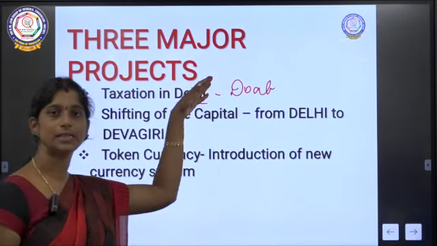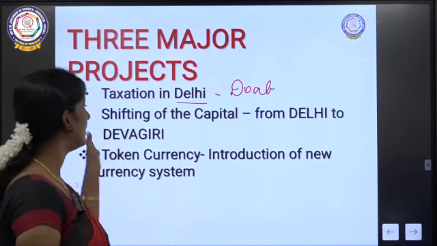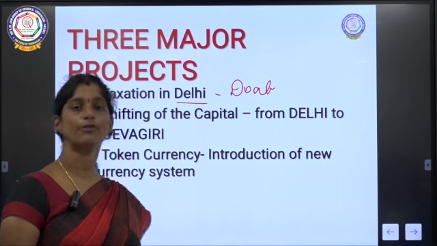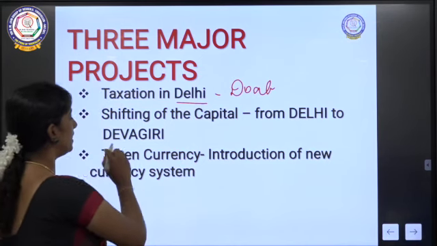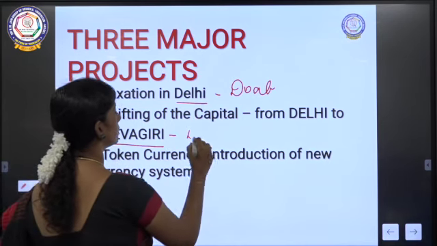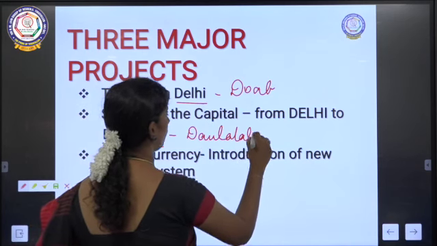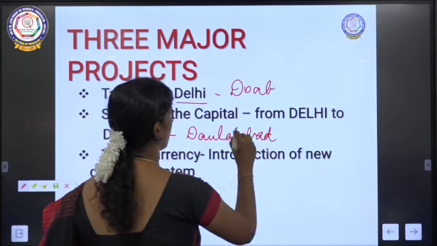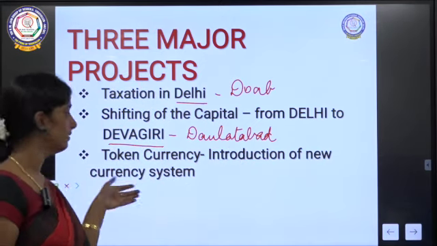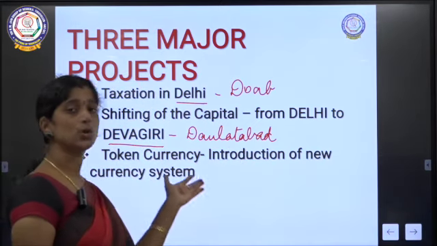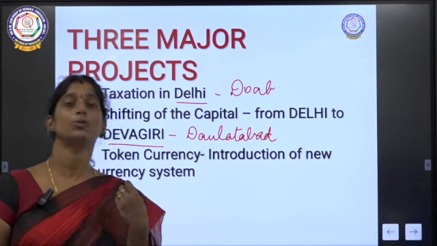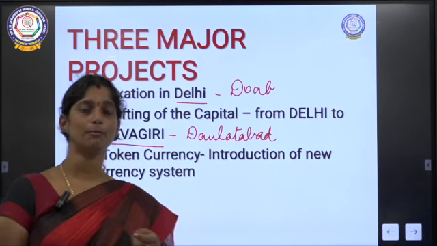Okay, so we are going to see about that first in detail. Then we are going to see about the shifting of capital, which was from Delhi to Devagiri. This Devagiri was also called as Daulatabad. Right? Then the token currency, which was the introduction of new currency or new coins by Muhammad bin Tughlaq.